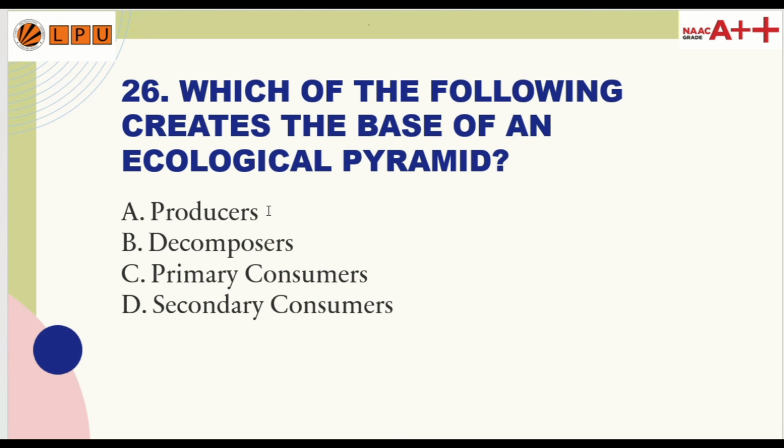26th question. Which of the following forms the base of an ecological pyramid? Option A, producers; option B, decomposers; option C, primary consumers; option D, secondary consumers. So the correct answer is option A, producers.